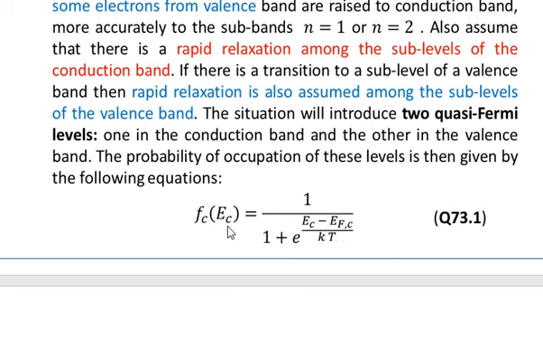So this gives you the probability that in the conduction subband a sub-level with energy EC lying in the conduction band is occupied by an electron.